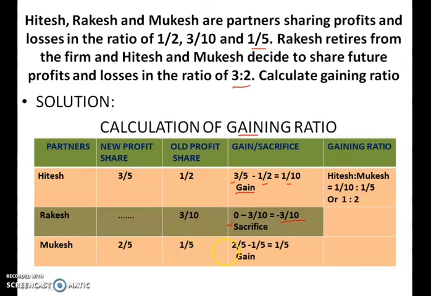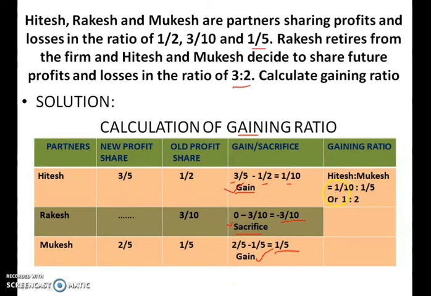When you subtract the old share from the new share, you will get 1/5. As the answer is positive, it is a gain. So the 2 remaining partners have a gain and the retiring partner has a sacrifice. Now what is the gaining ratio of Hitesh and Mukesh?